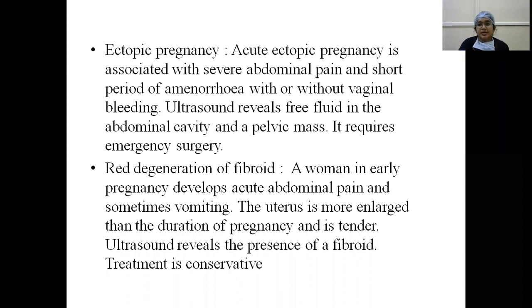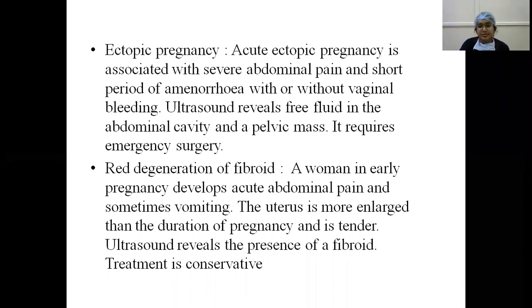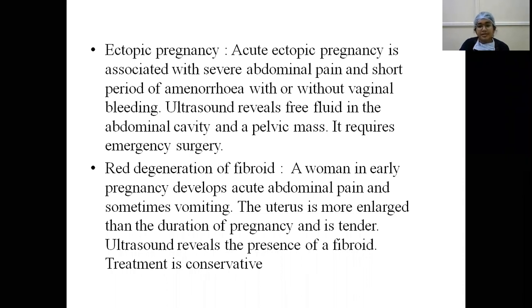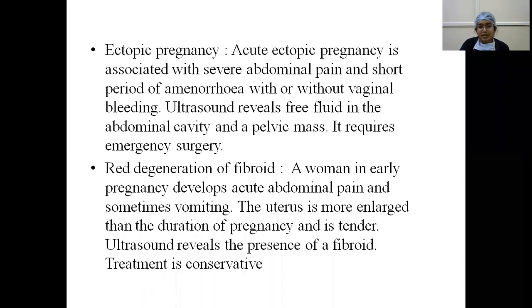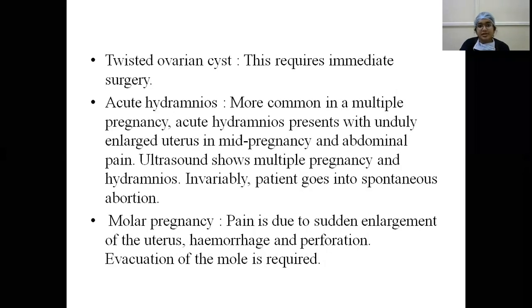A woman with early pregnancy develops acute abdominal pain and sometimes vomiting. In this case, the uterus is more enlarged than that of the period of gestation, and it is tender. Ultrasound reveals the presence of fibroid. Because of increased vascularity of the fibroid during pregnancy, red degeneration of fibroid can occur. In this case, no surgery is needed and treatment is conservative, that is NSAIDs are sufficient. In twisted ovarian cyst, this requires immediate surgery.